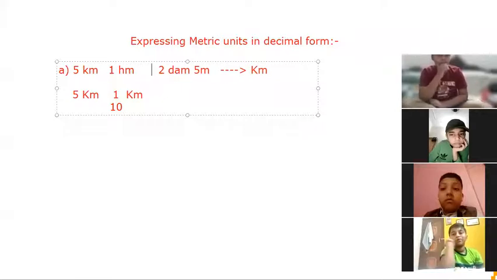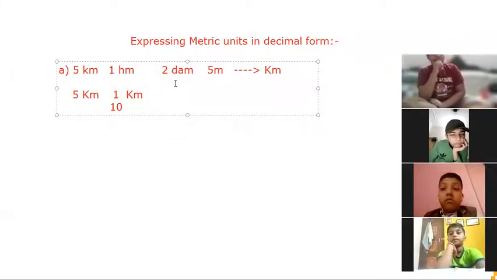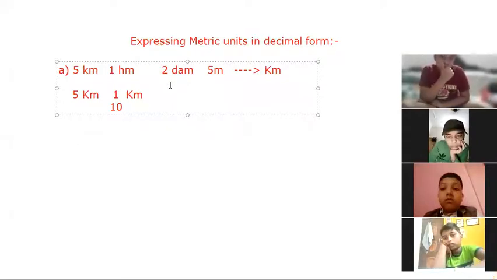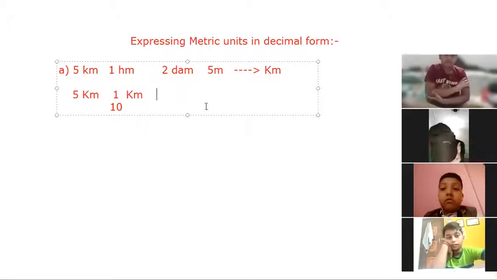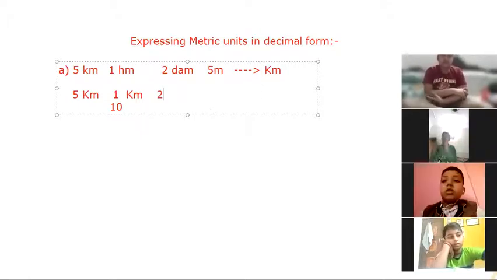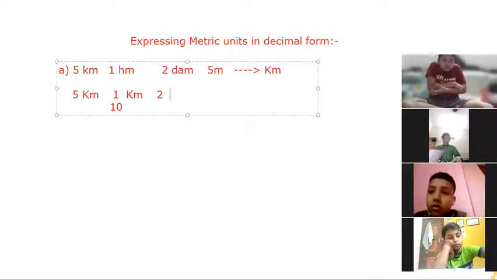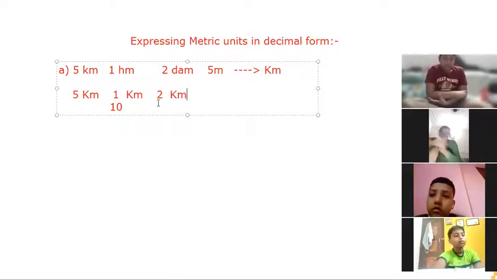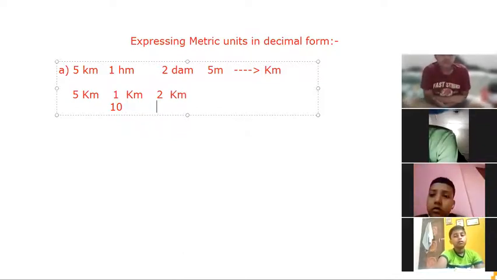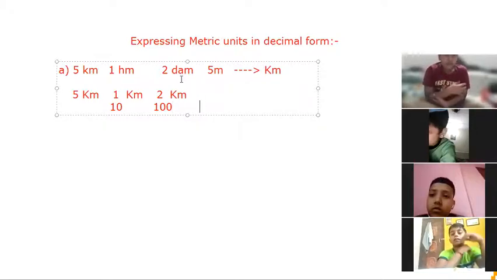Now you are going to tell me, for 2 decameter, how are we going to convert it? Ma'am, divide by 100. We are going to divide by 100. Very nice. So it will be in kilometers, and here we are going to divide by 100.